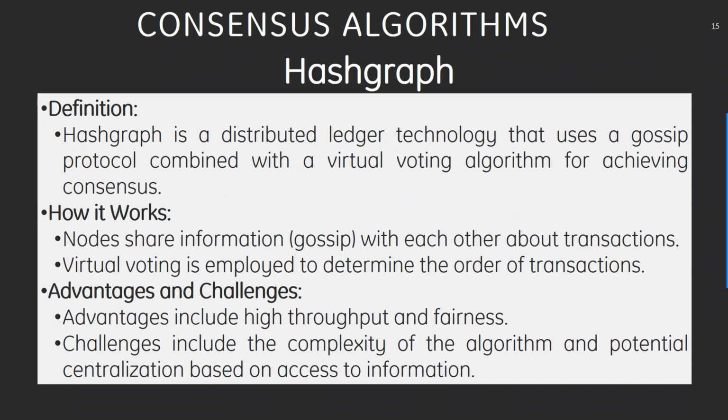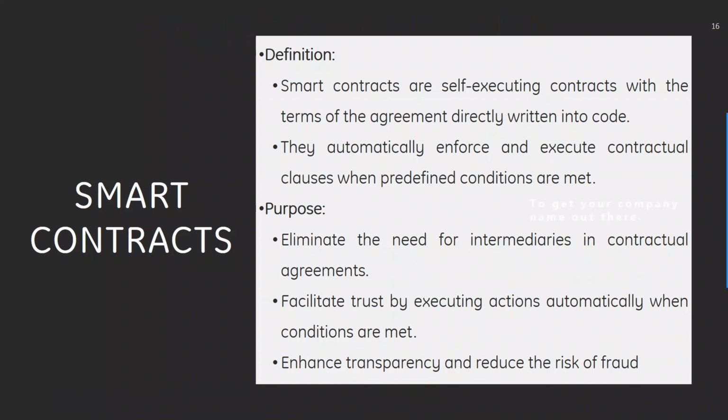The hashgraph is a distributed ledger technology that uses a gossip protocol combined with a virtual voting algorithm for achieving consensus. How it works is nodes share information, which is called gossip, with each other about transactions. Virtual voting is employed to determine the order of transactions. The advantages include high throughput and fairness. Challenges include the complexity of the algorithm and potential centralization based on access to information.